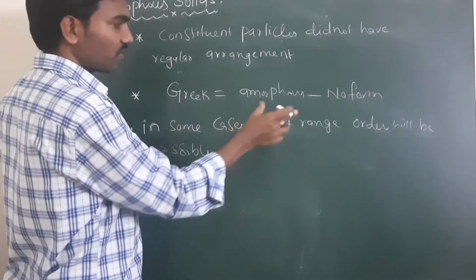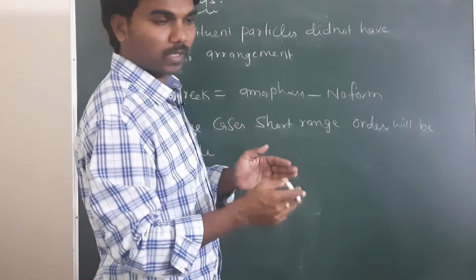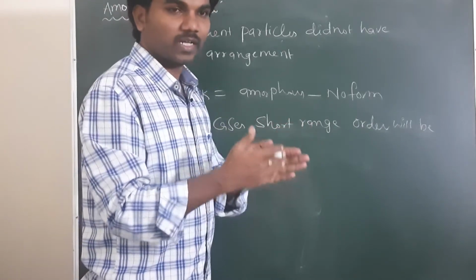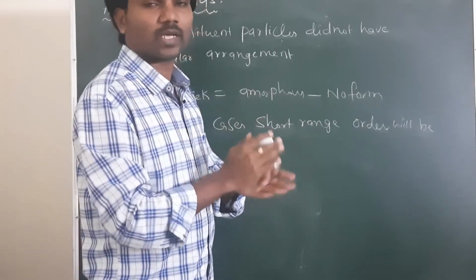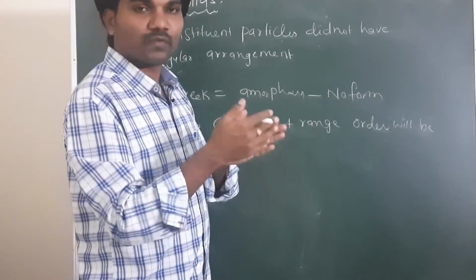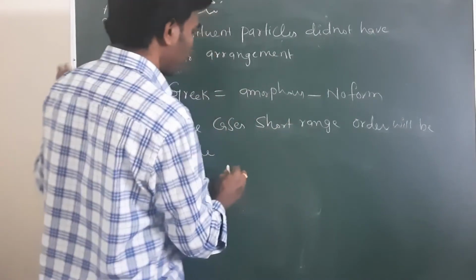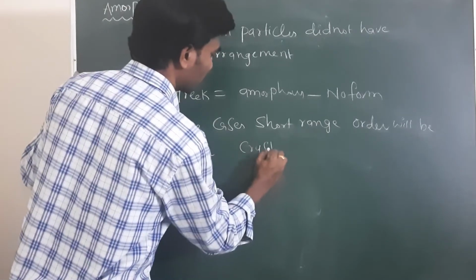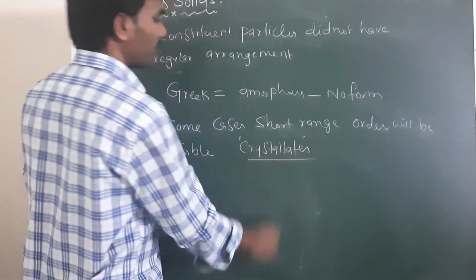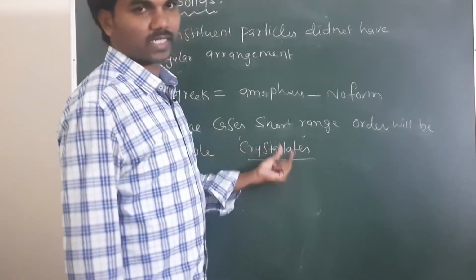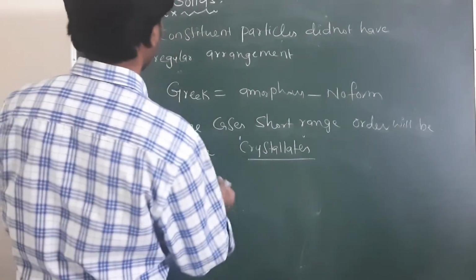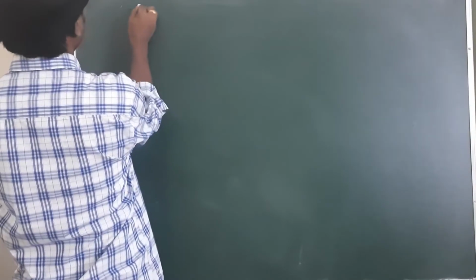In amorphous solids, if short range order is available, up to the distance where this regular arrangement is there, the substance will behave like a solid. So in amorphous solids, some portion will behave like a solid. That portion, which behaves as a crystal, we call crystallites. An example of an amorphous solid is quartz,